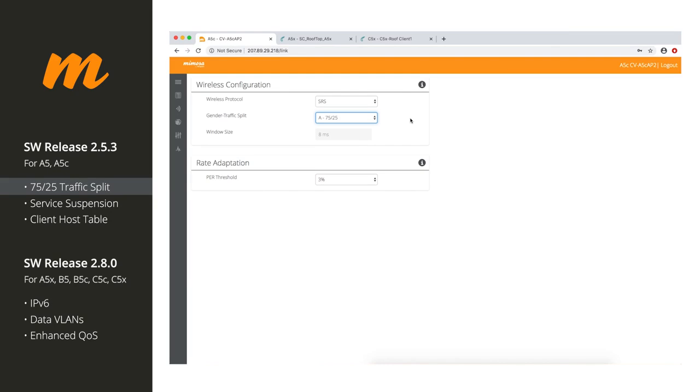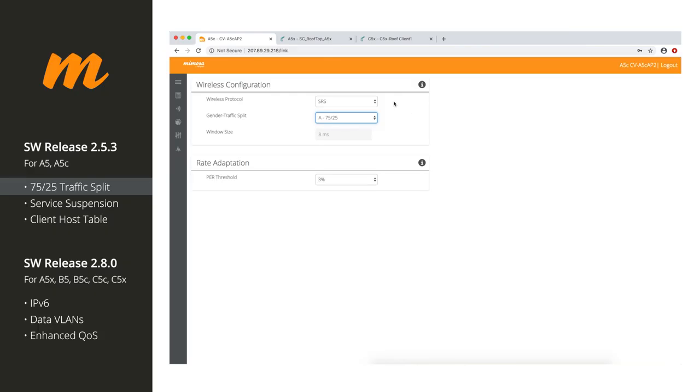Huge speed improvements for folks using 75-25. We've got many beta customers using this already. We've used it here in the office, out in the field, and it's just astronomical changes for download speed for customers. So we hope that you'll enjoy 75-25 for your radios, and hopefully your customers will enjoy that as well.